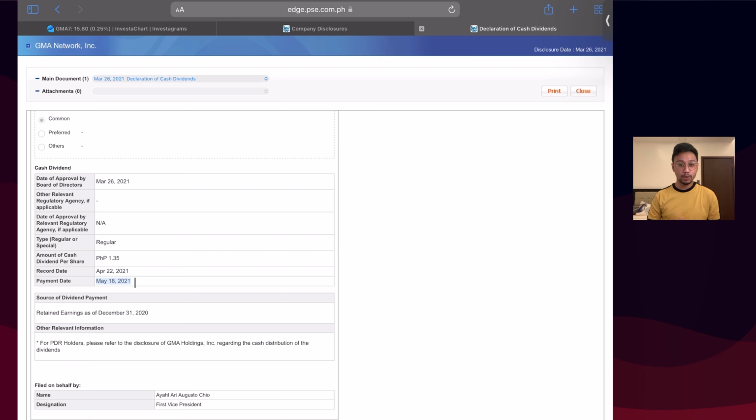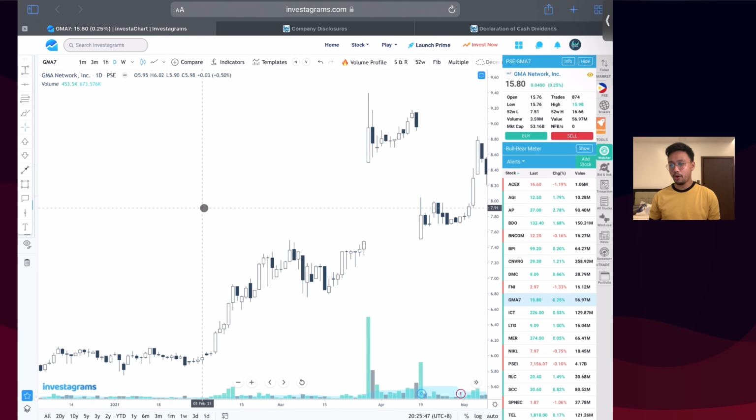Now tingnan natin kung ano nangyari sa chart ni GMA7. Now on the declaration day itself, dito yung declaration. This is because it was declared after the market hours na. That's why the next trading day, dyan pa siya nag-gap up. So looking at the chart, parang ito na lang din yung declaration date since it was declared na sa closing ng market during this day. So kitang-kita naman yung gap up. Let us measure the gap up of the stock. So the gap up is 1.02 pesos. Lower than the 1.35 cash dividend per share pero may continuation naman.